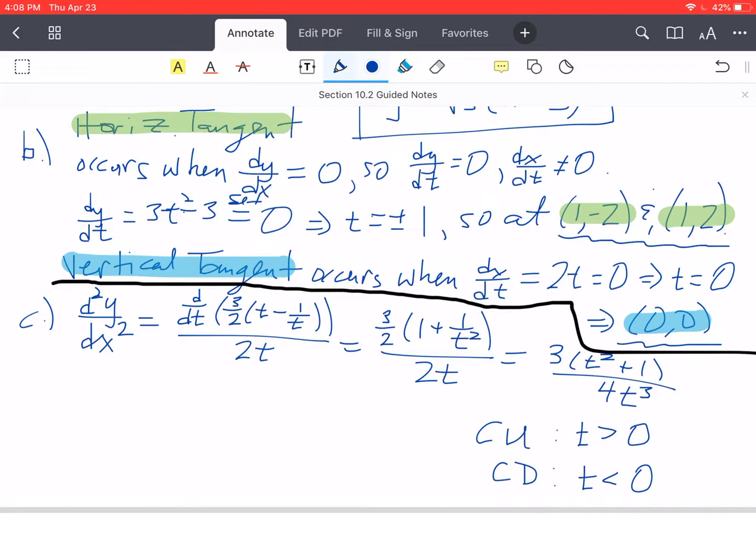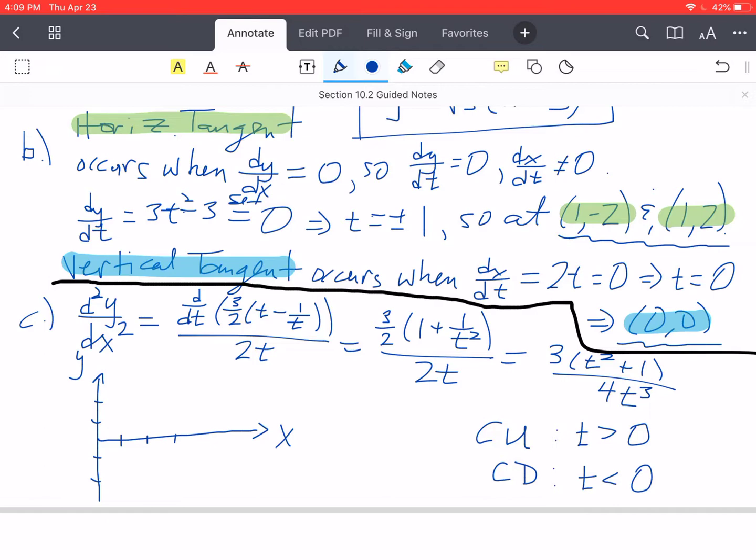Okay. And then part D asked us to go ahead and graph this curve. So let me get us a sketch here. Okay, so there's x, there's y. 1, 2, 3. 1, 2, 1, 2. Okay.